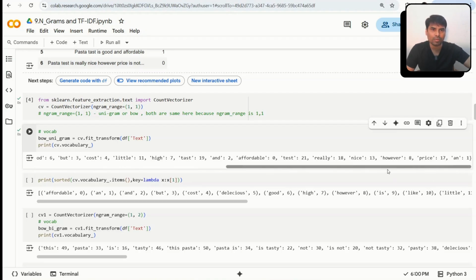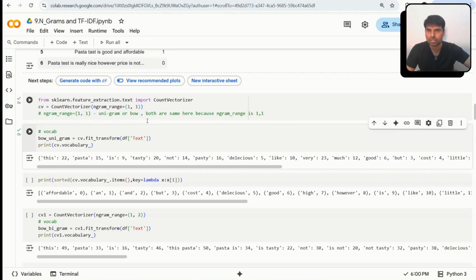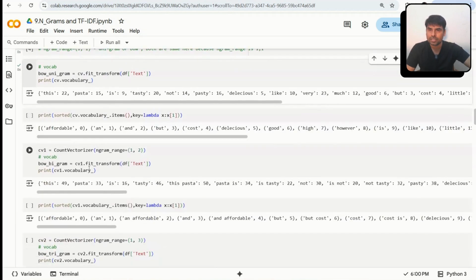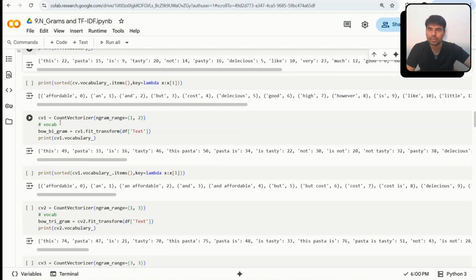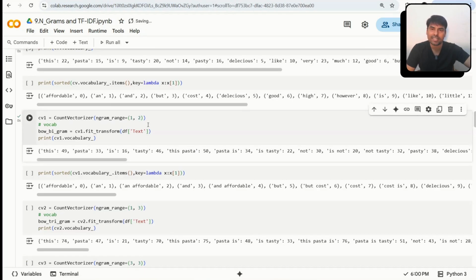It is bag of words in case of 1 comma 1. Okay, this is 1 to 1. Let's suppose I'm using another CountVectorizer with the range 1 comma 2. In case of 1 comma 2, I discussed, right, it's a combination of both single words and combining 2 words as a single unit. Okay, you can see what the vocab is.